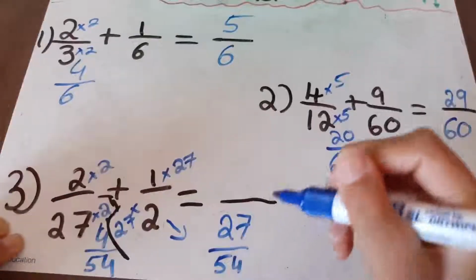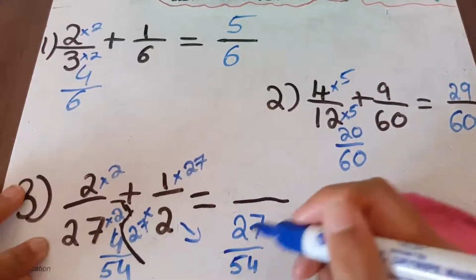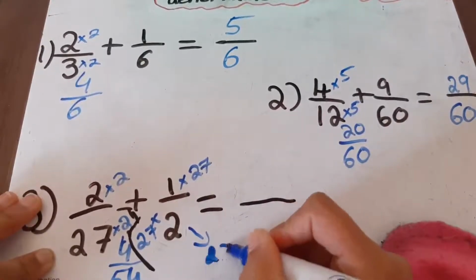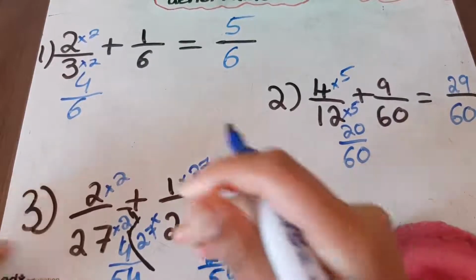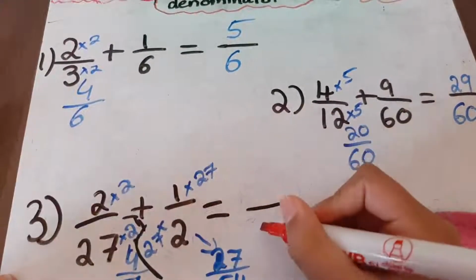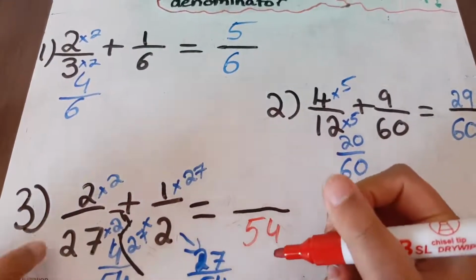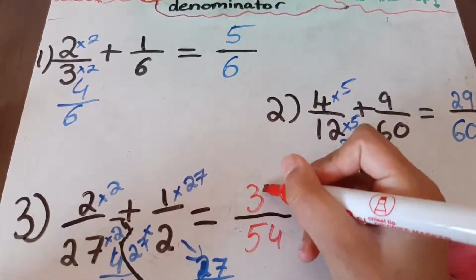Okay, now we can simply add. And I'm actually going to move this a little bit to the side. That's 27, guys. I'm going to get a different color. 54. And 27 plus 4 is, drum roll please, 31.